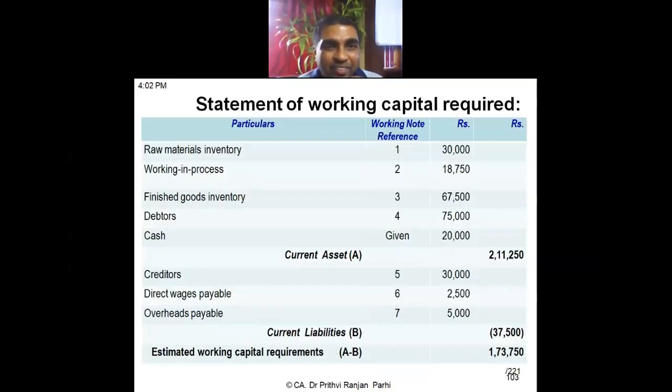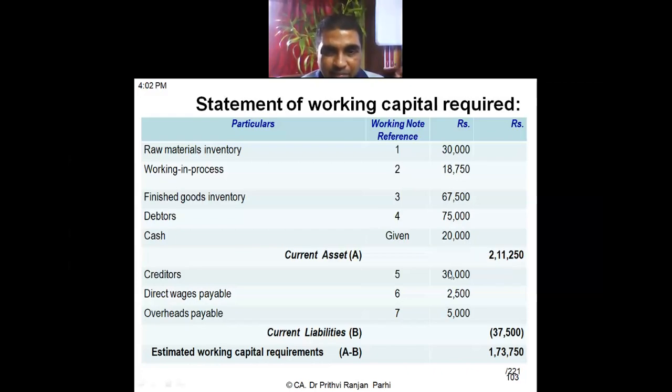Now we can find out working capital like this. Raw material inventory as per working note, 130,000. WIP, this is a critical working note, 18,750. Finished goods, how much? 57,500. 67,500, good. Debtors, 75,000. Cash, 20,000, it is given in the question. So total current assets, 2,11,250.